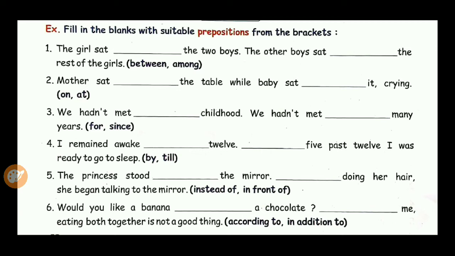Last one: would you like banana dash a chocolate dash me? Eating both together is not a good thing. Two prepositions: according to, in addition to. Would you like a banana in addition to a chocolate? And second, according to me, eating both together is not a good thing.